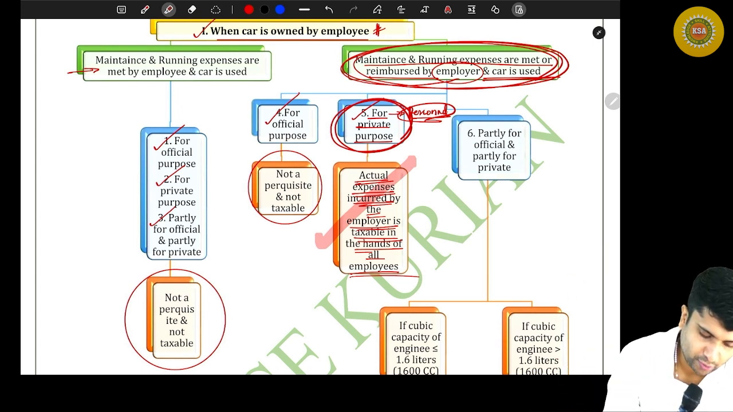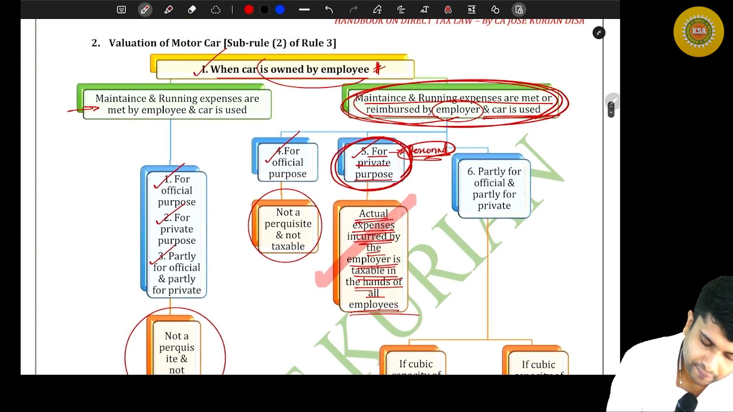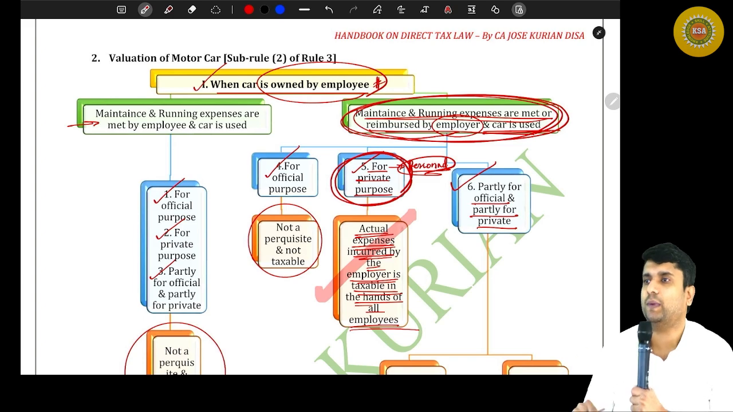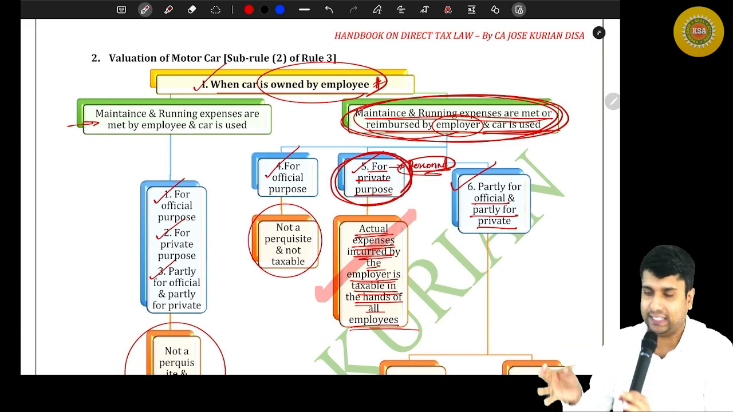Now, moving on to the next one, friends. I own a car, and the car's maintenance and running charges are met by the employer. And the car is partly for official and partly for private. I'm using it for official as well as private purpose. I'm mixing that particular car.